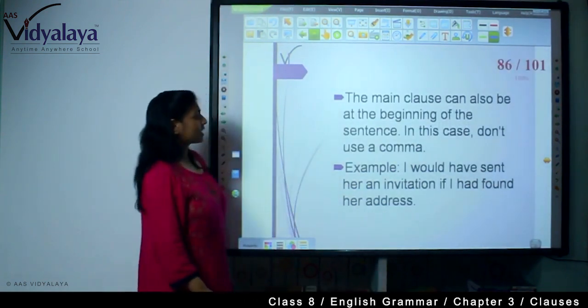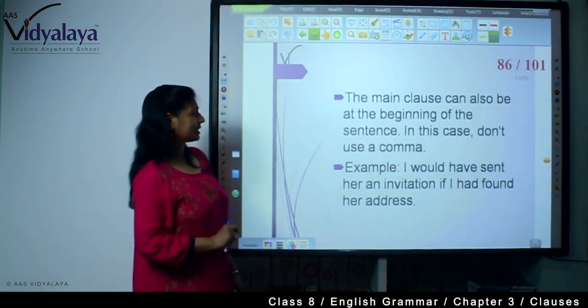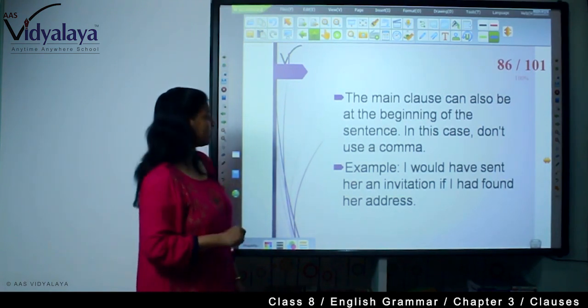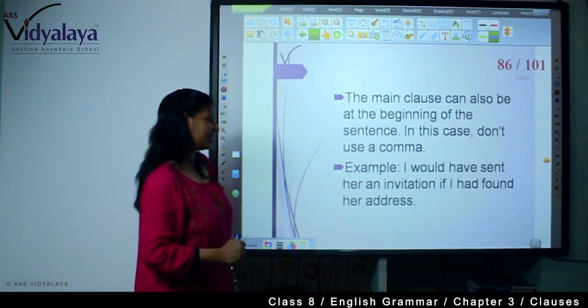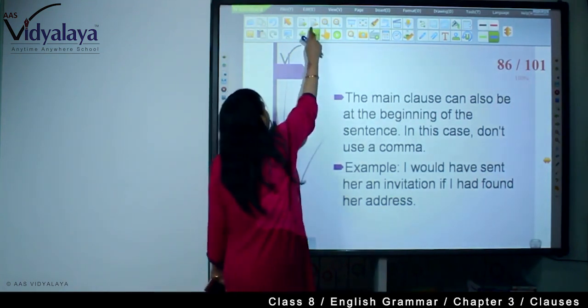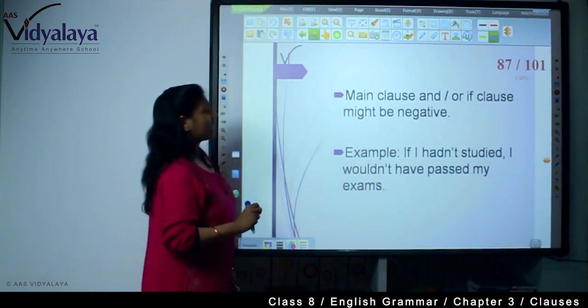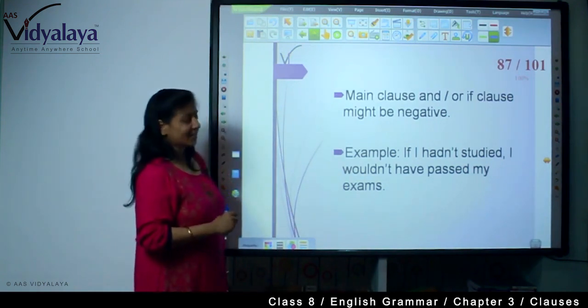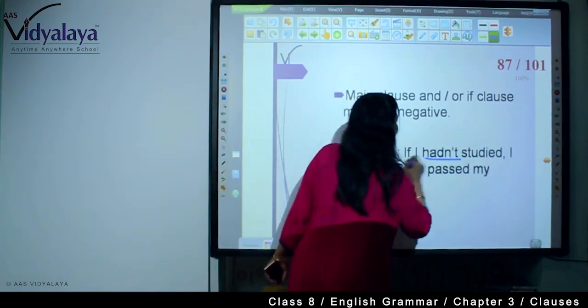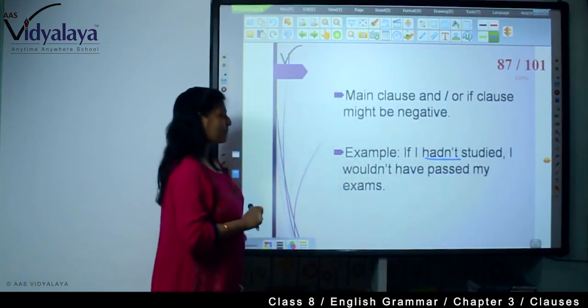Now, the main clause can also be at the beginning of the sentence. In this case, don't use a comma. The same format: I would have sent her an invitation if I had found her address. The main clause and the if clause can be negative. For example, if I hadn't studied, I wouldn't have passed my